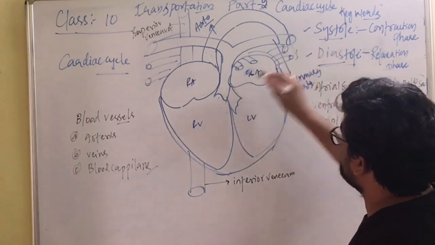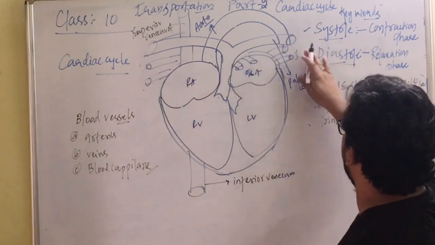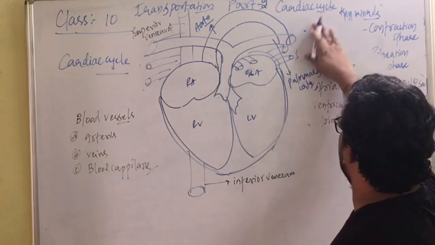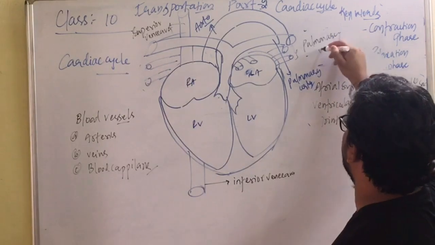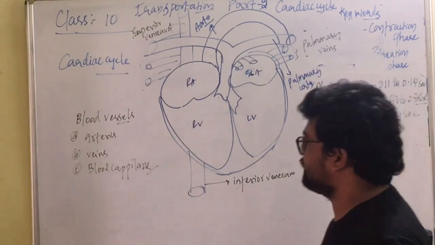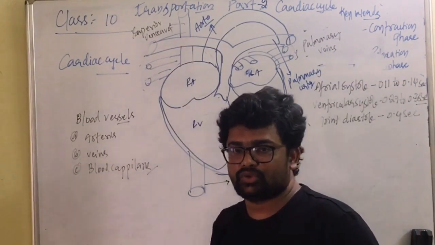And we have one more vein called the pulmonary vein. You can see here, on the right and the left side we have the pulmonary vein. This pulmonary vein collects oxygenated blood from the lungs to the heart. From the lungs to the heart.